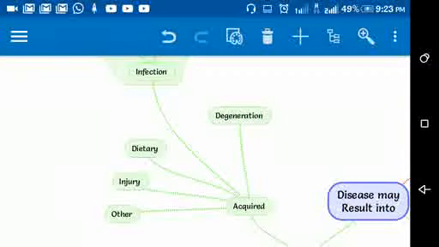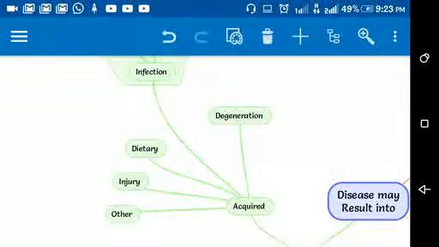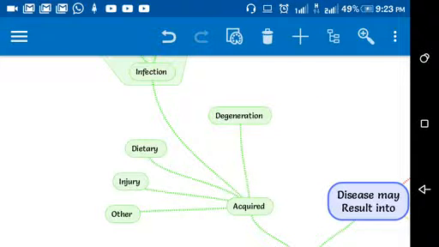Then acquired diseases. In acquired diseases, the most common is infectious diseases, which we see all around us, like viral infections, bacterial infections, fungal infections. And then degeneration diseases, which occur with age, like degeneration of body, like osteoarthritis. Then there are dietary diseases, which are deficiency diseases, like vitamin C deficiency, osteoporosis, osteomalacia.